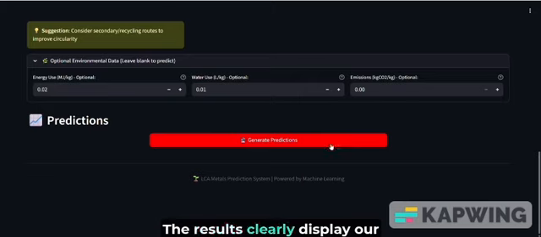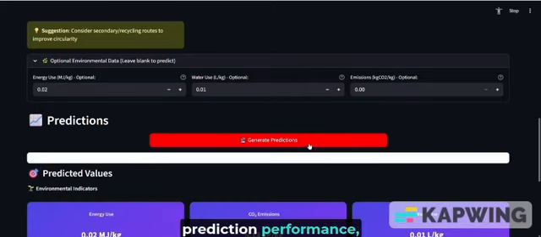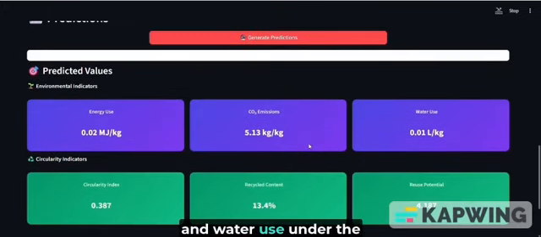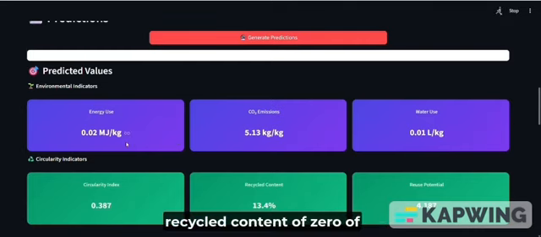The results clearly display our prediction performance, energy use, carbon dioxide emissions, and water use under the environmental indicators. Alongside our greatly improved circularity index, recycled content of 13.4% and reuse potential.